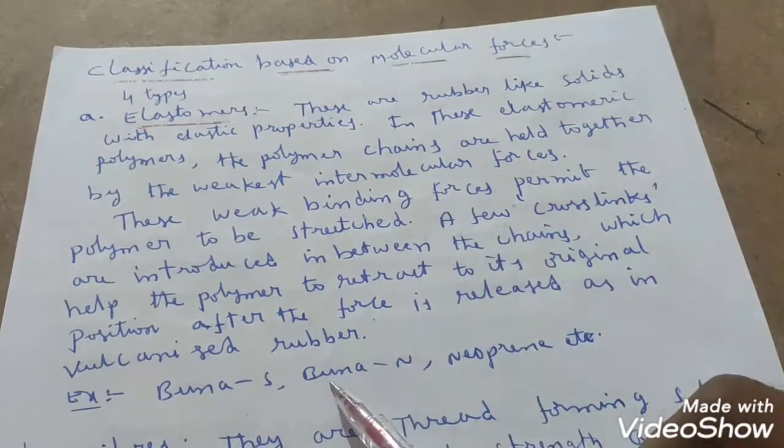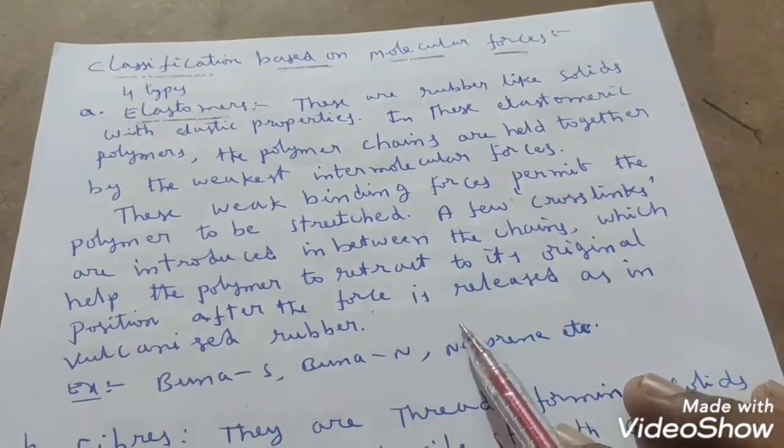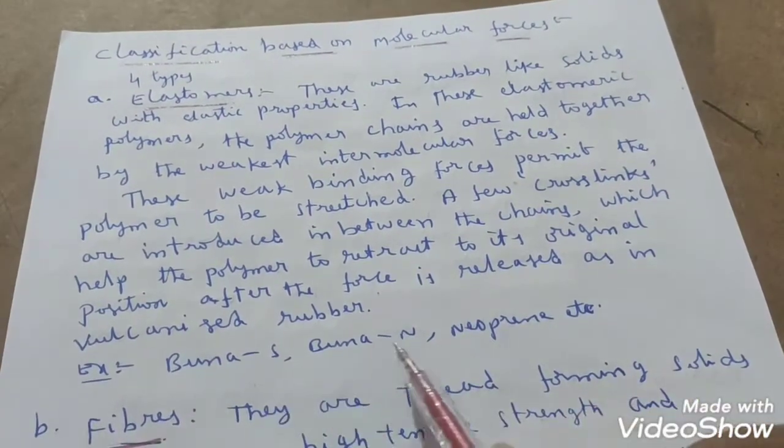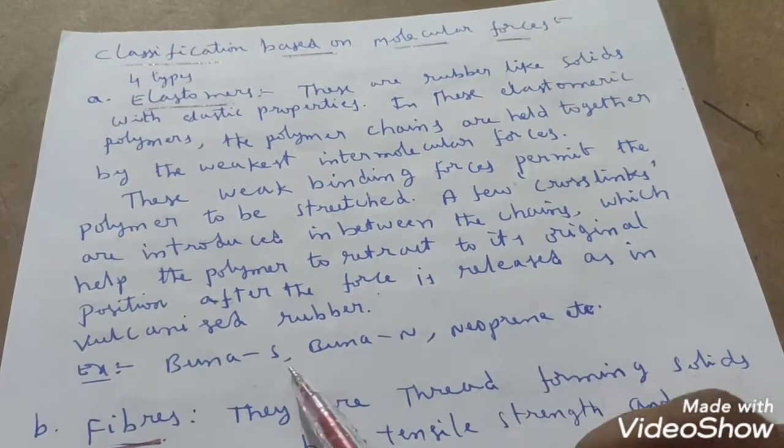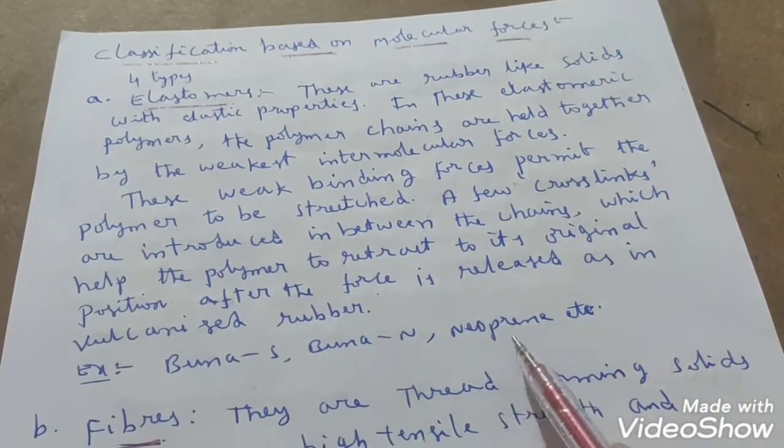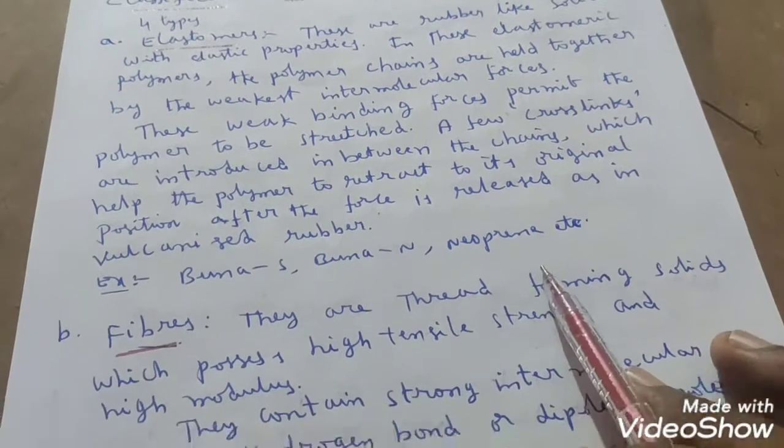So what are the examples of these elastomers? We have Buna and neoprene. These preparation methods we are going to discuss in this chapter.